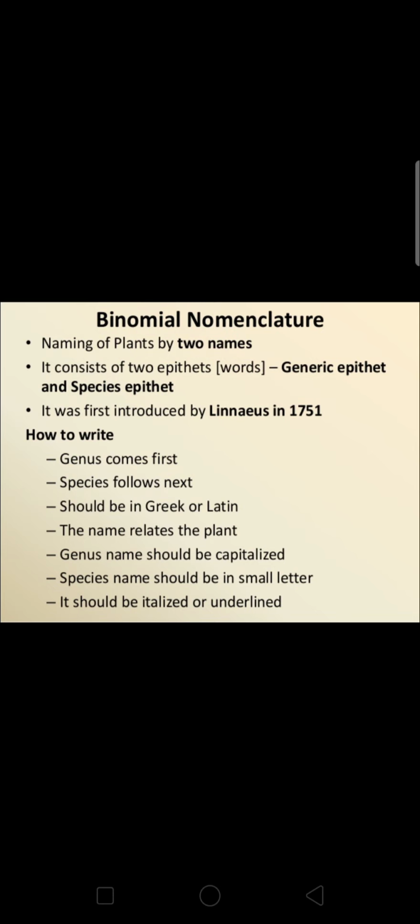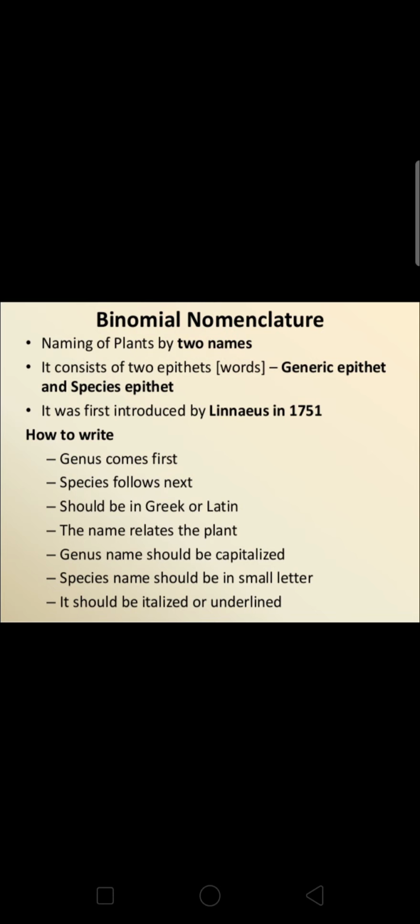How to write? He gave certain rules for this. Let me see what the rules are. How to write the names of organisms according to binomial nomenclature. Genus comes first, species follows next. So whenever you are going to write the name of any organism, the first should be the genus name and the second will be followed by the species.